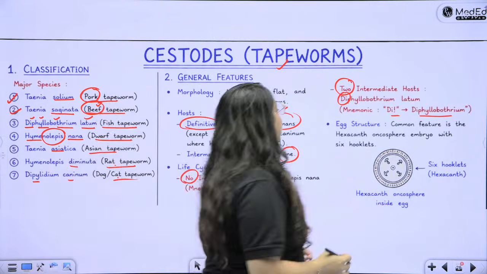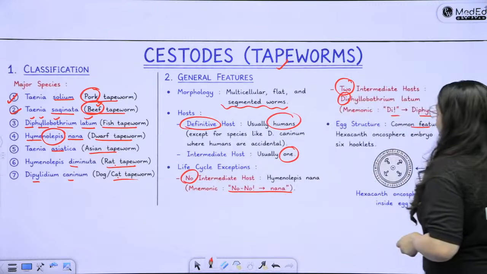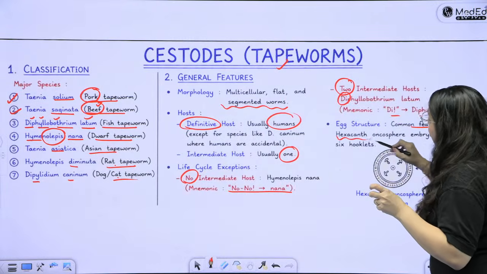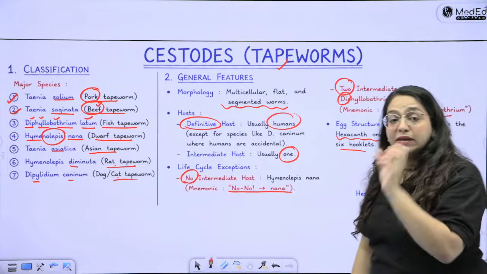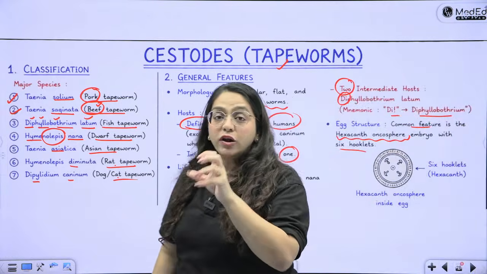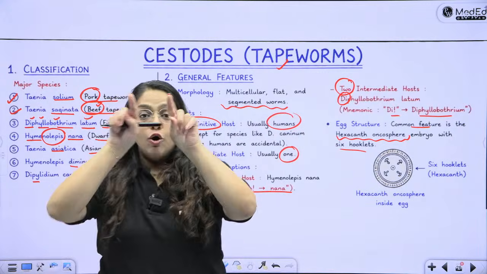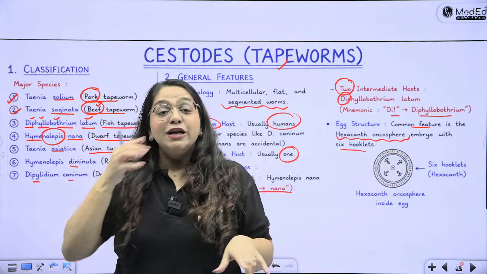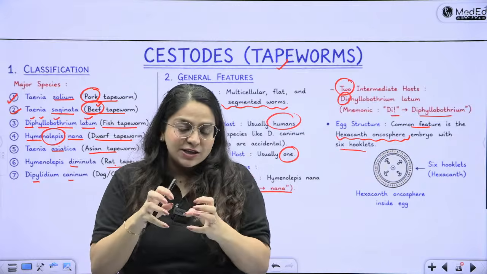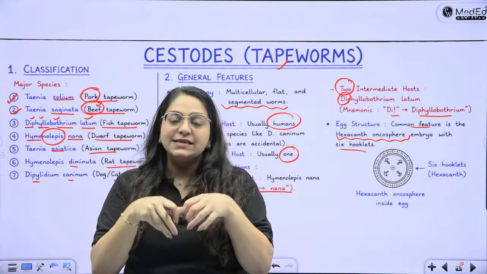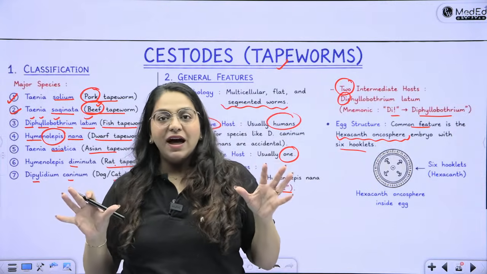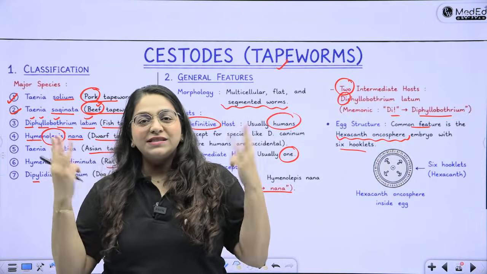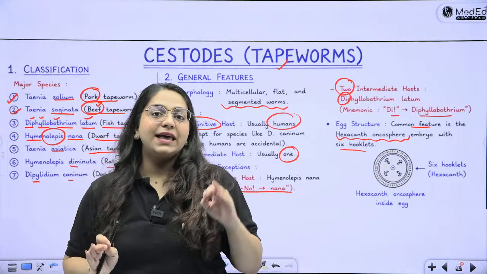All right. Then egg structure is a common feature for all. All cestodes have the hexacanth oncosphere embryo with the 6 hooklets. What is the meaning of this sentence? All of these tapeworms have hooks on their mouth part. So their babies or their larval stages, which are sitting inside the eggs, are sitting with these hooklets. Just remember, like a baddie larva, a baddie baby sitting with 6 knives. That is a hexacanth embryo.